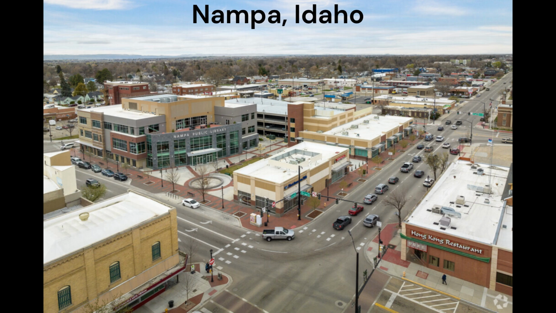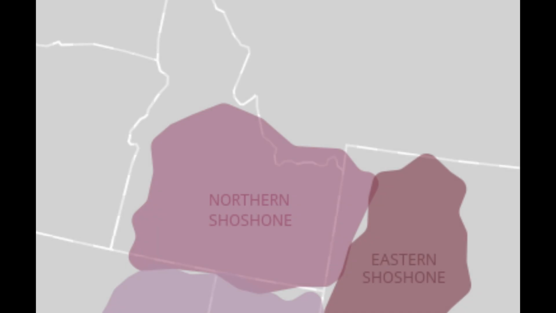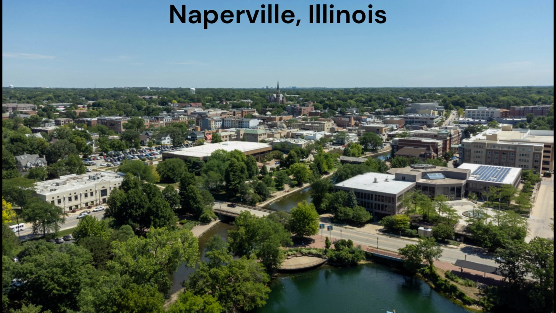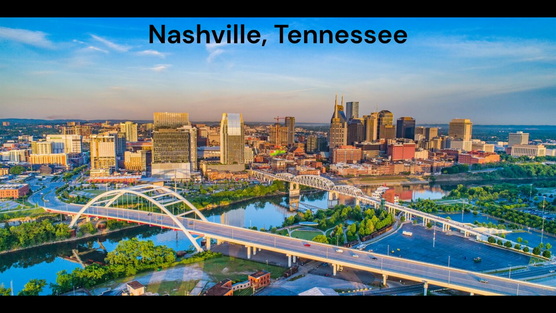The name comes from the Shoshone Indian word Nampa, which just means footprint or moccasin. The name was likely chosen to reflect the movement and activity of the tribe in the region of present-day southern Idaho. Next we have Naperville, Illinois. Naperville was simply named after its founder, Joseph Napa, who founded the city in 1831. Next we have Nashville, Tennessee.